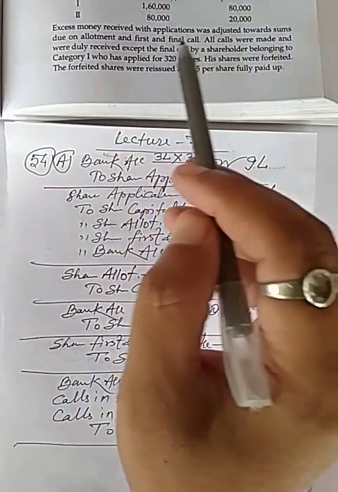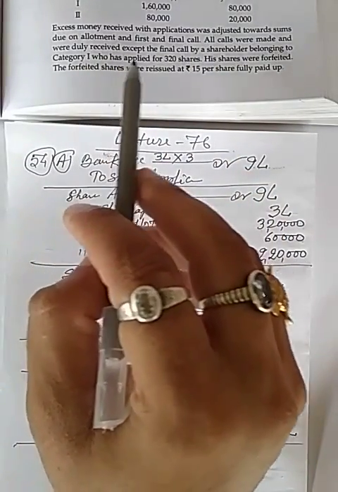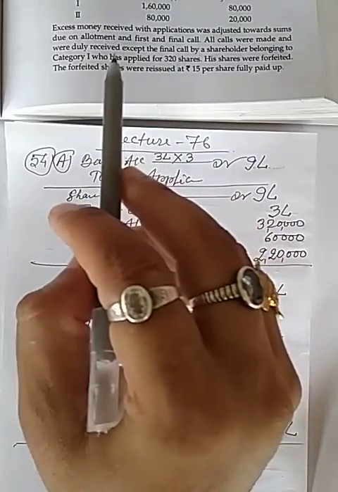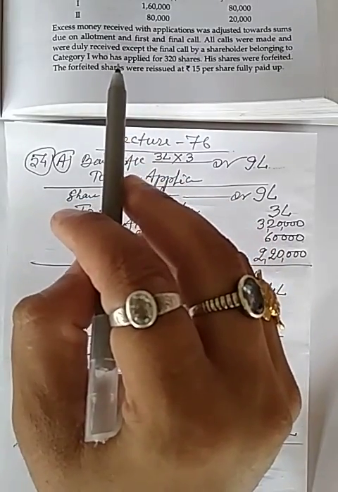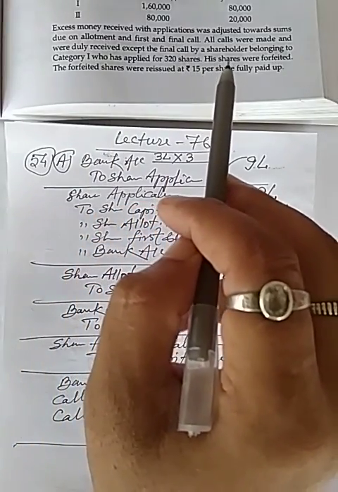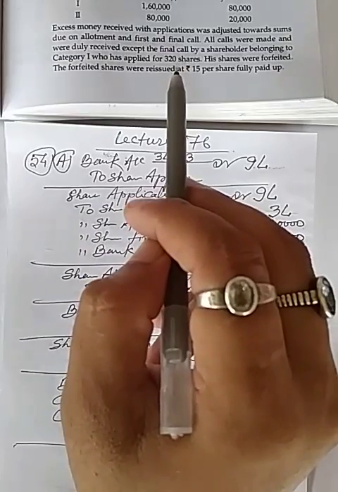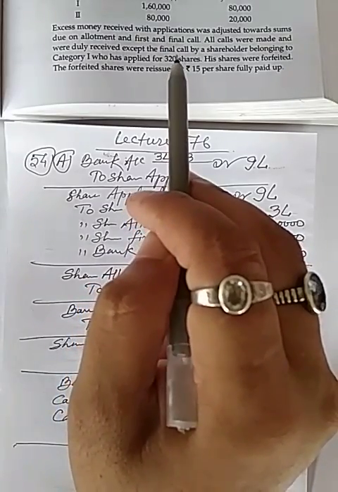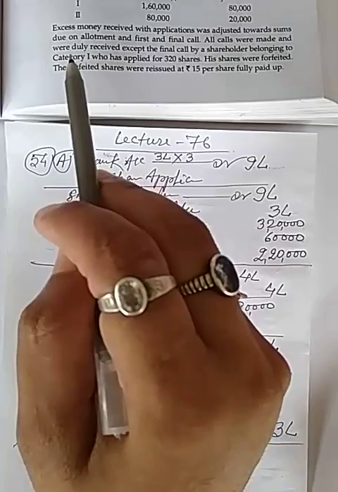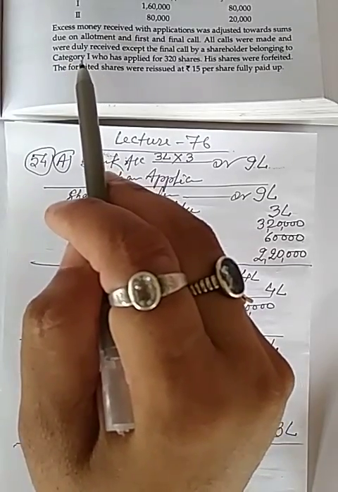one shareholder who applied for 320 shares has not paid share first and final call money, but the shareholder belongs to category 1.